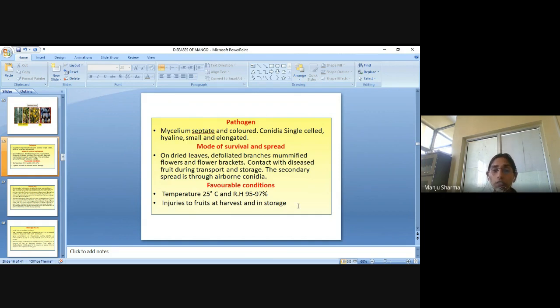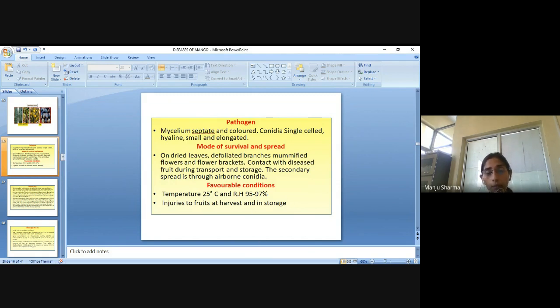Favorable conditions are temperature 25 degrees centigrade and relative humidity 95 to 97%, and injuries to fruits at harvest and in storage.